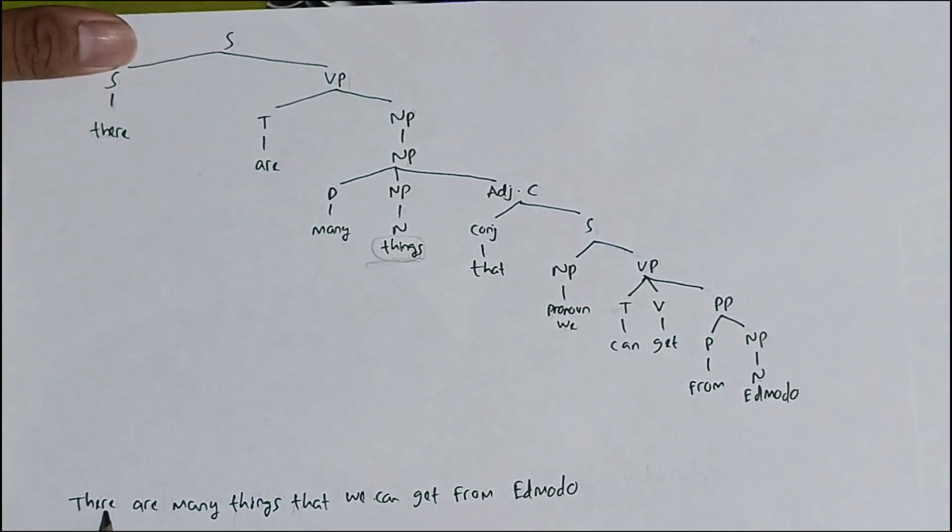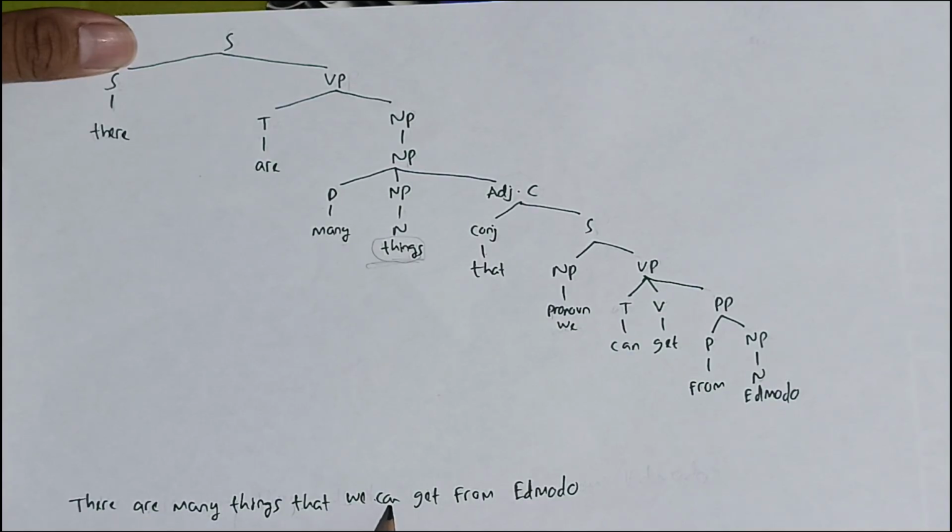So there is the subject, are is tense, many is determiner, things is noun phrase, that is conjunction, we is a noun phrase, can is tense, and get is verb, from is preposition, and Edmodo is a noun phrase.